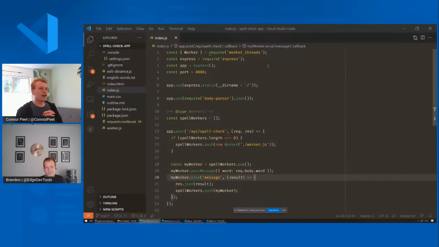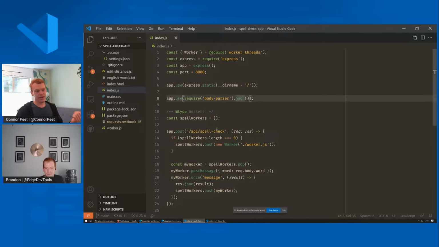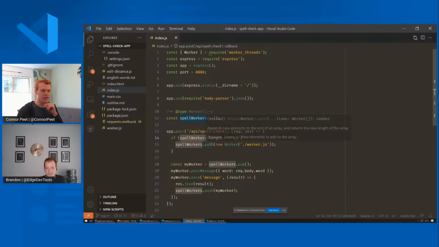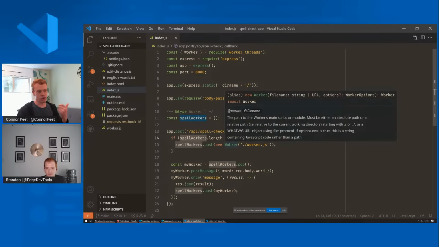Yeah, so first off, I'm going to share my screen and then we can get started. So here we have what looks like a pretty simple Express app. It's serving files from this directory, and also has this API endpoint that looks like spell checking. And so we can look at it. We can see that it uses this array of workers and uses the Node.js worker threads.